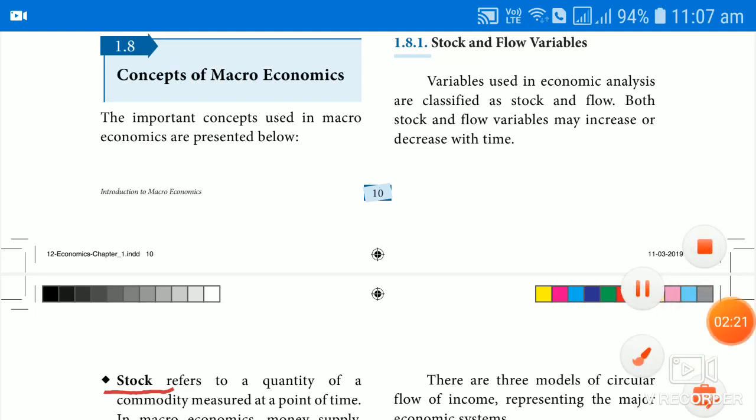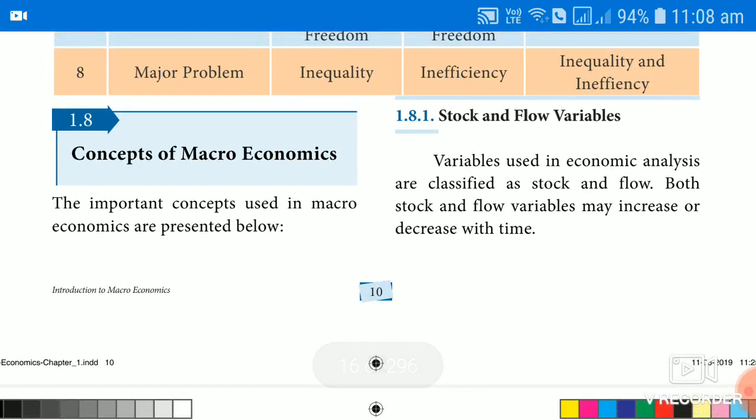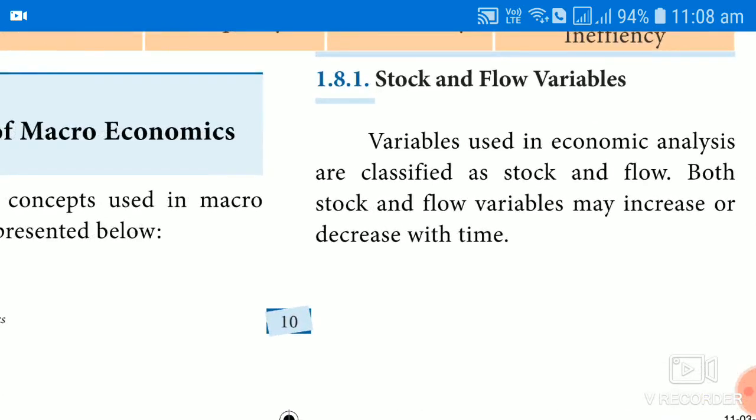Today we continue with the other terms of lesson 1, macroeconomics. This is called concepts of macroeconomics. The important concepts used in macroeconomics are two things: the stock variable and the flow variable. The term clearly shows that both are variables, whether it is a stock or a flow, but in operation both are different. Both may increase or decrease at a point of time or over a period of time. We'll discuss what we mean by stock variable and flow variable.